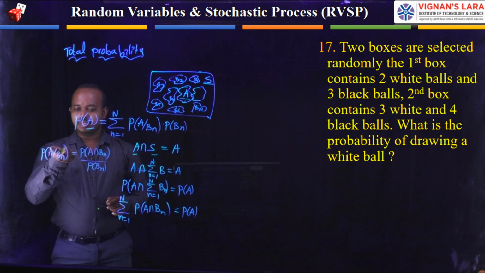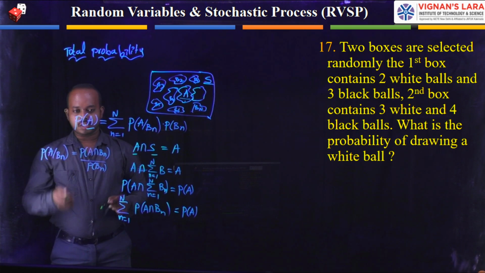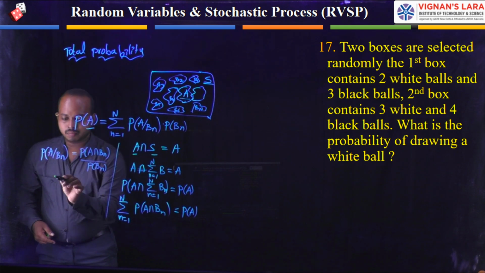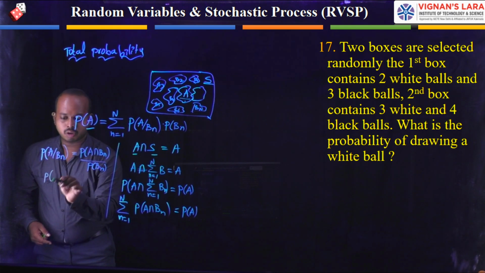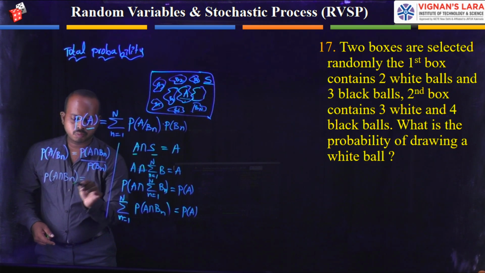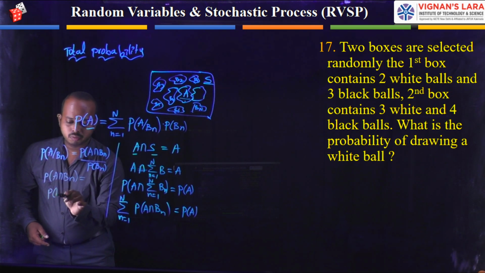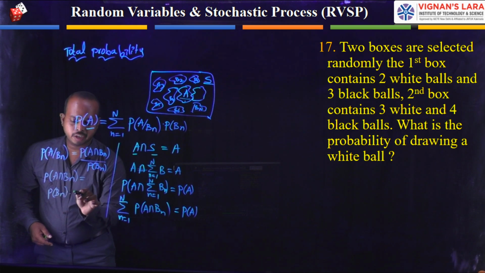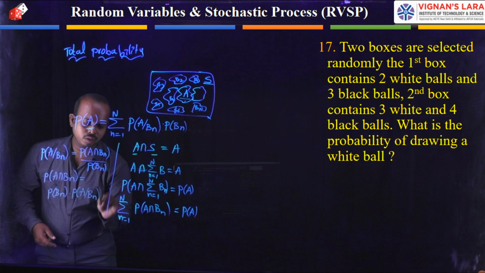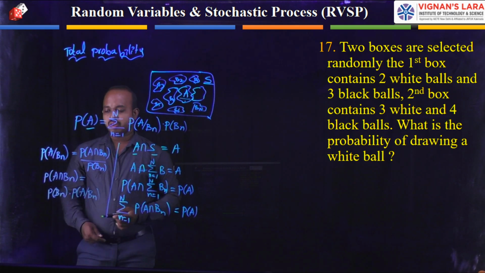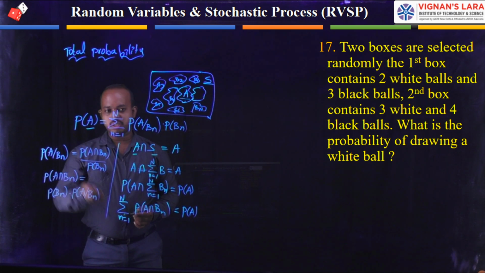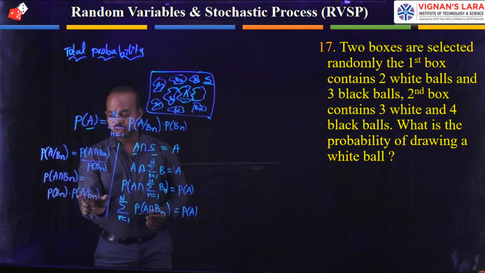Then the conditional probability is multiplied with the denominator quantity. From this we write the probability of A intersection Bn is equal to the probability of Bn into the probability of A given Bn. Then wherever the probability of A intersection Bn appears, we replace it with this quantity.